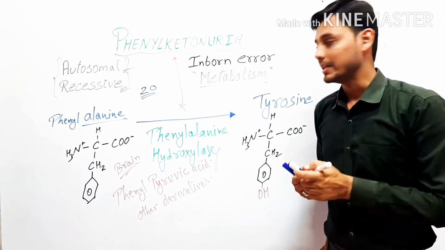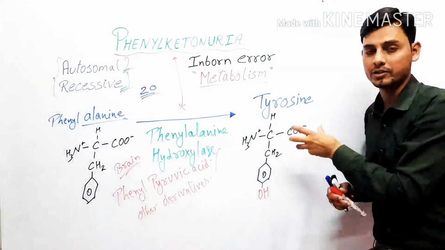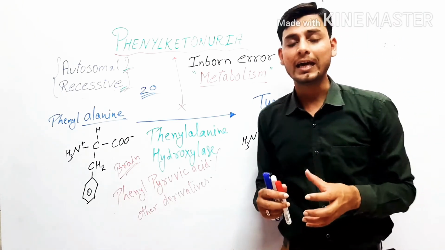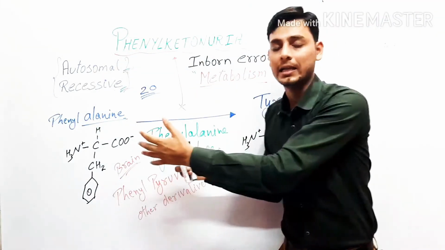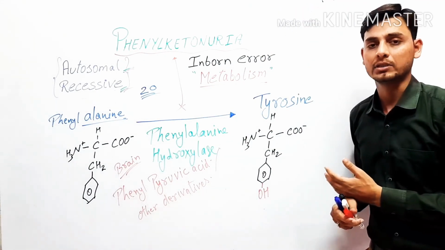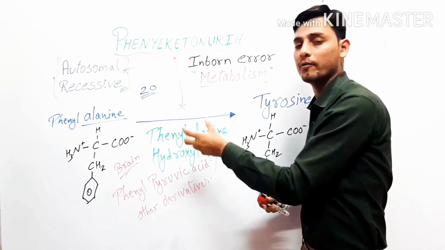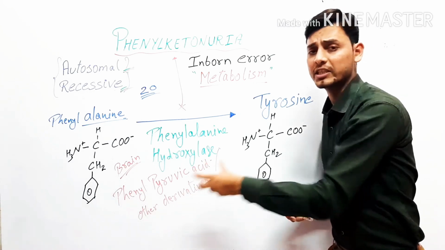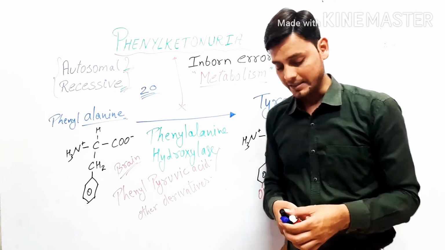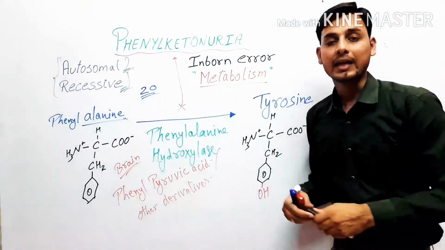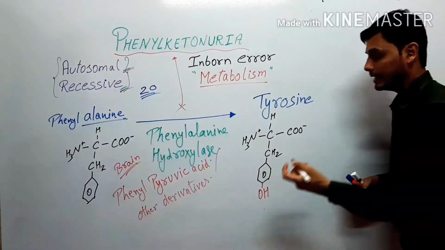In this, the amino acid phenylalanine has to be converted into tyrosine, but because of the lack of an enzyme phenylalanine hydroxylase, this phenylalanine has not been converted into tyrosine and it gets accumulated in the form of phenylpyruvic acid or its derivatives in the brain, and it causes mental retardedness.